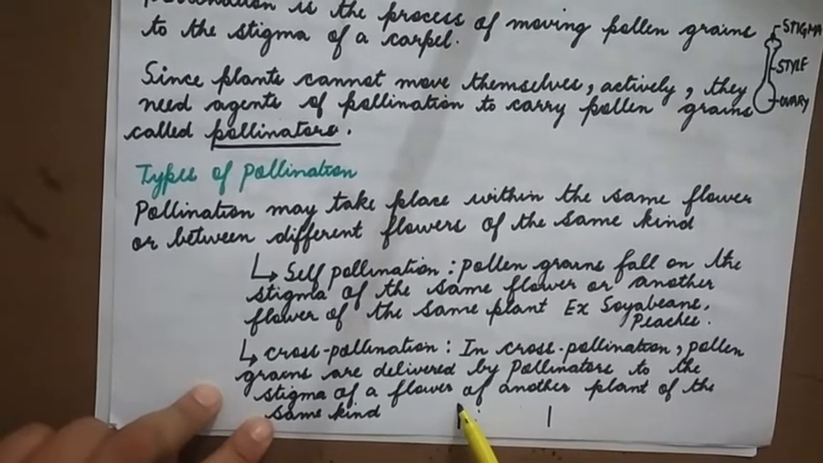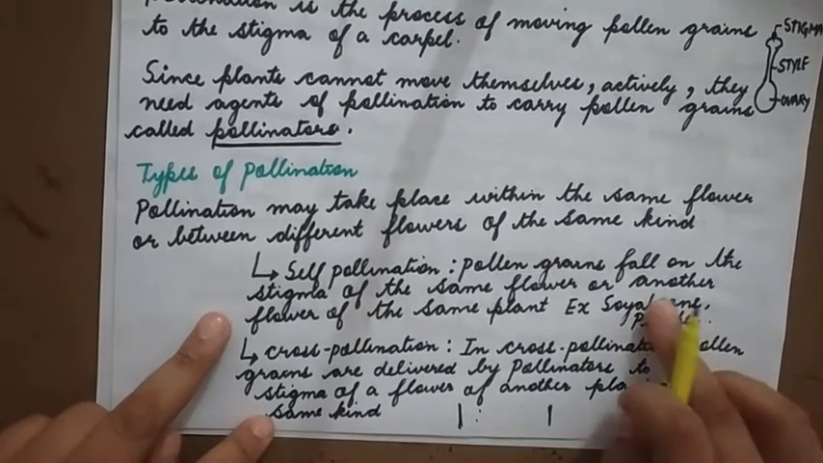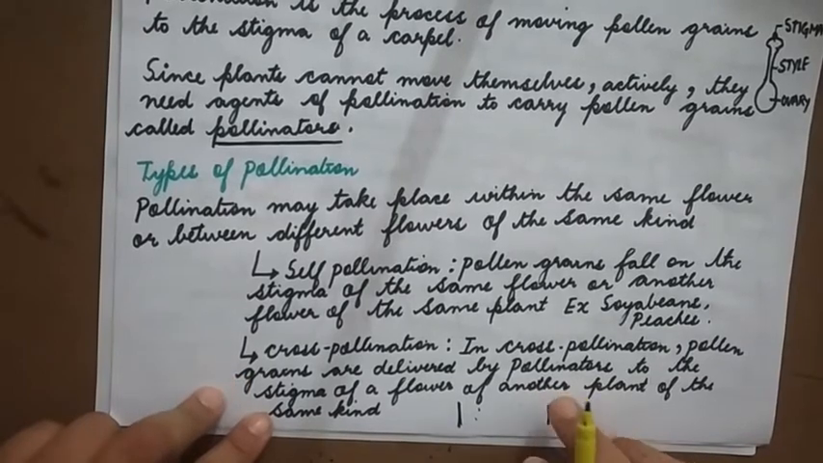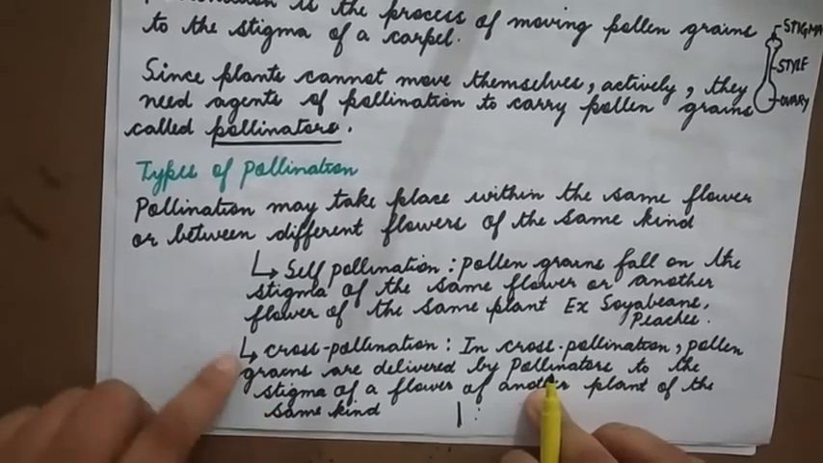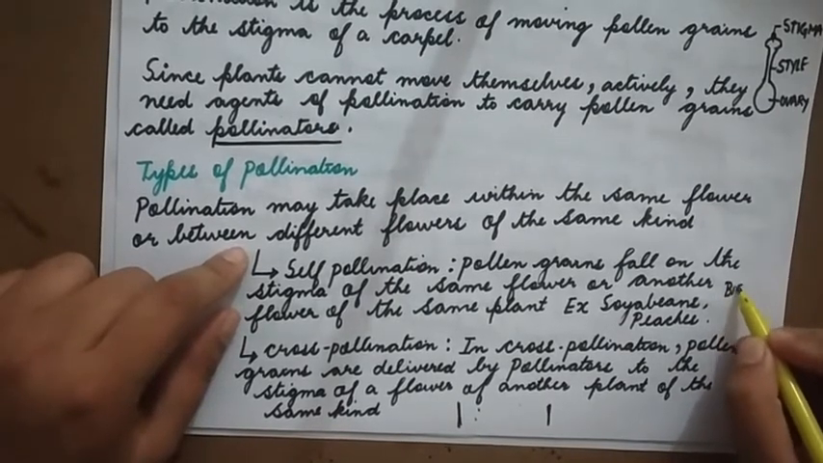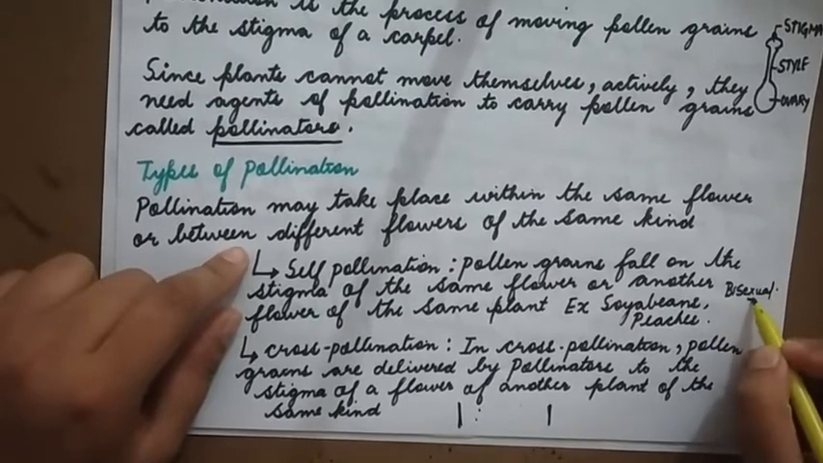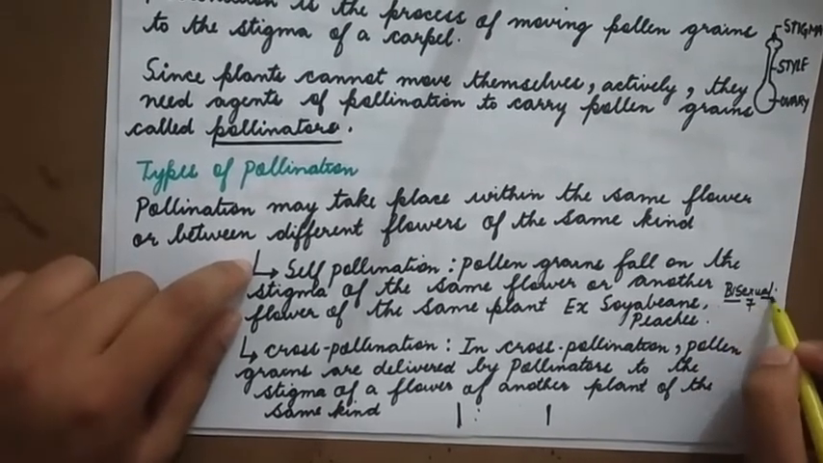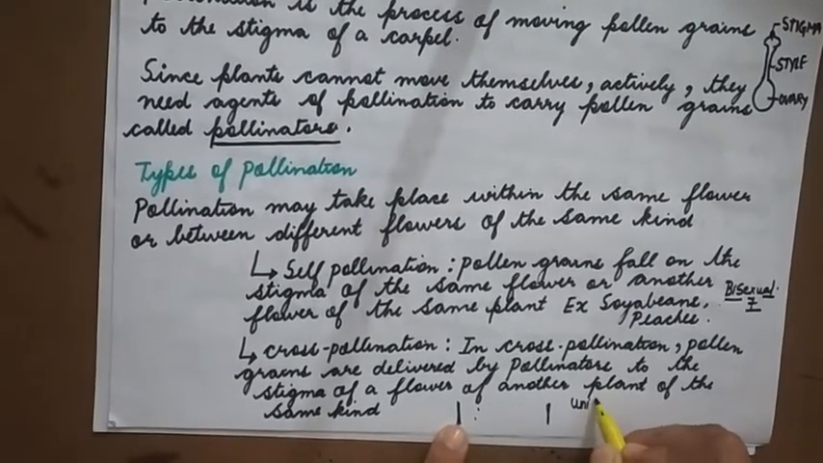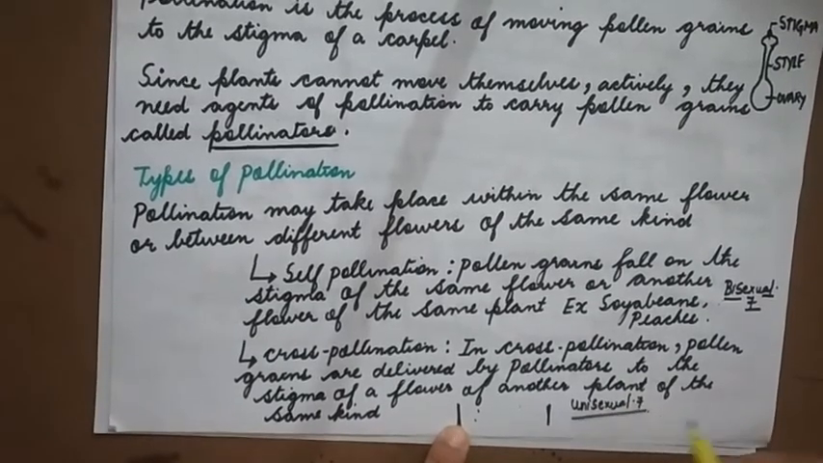Here the plants are a few distance apart. Earlier it was the same plant. Here there are two plants involved of the same kind. Usually self-pollination is seen in bisexual flowers, which have both male and female reproductive structures. Cross-pollination is usually seen in unisexual flowers. This is just for your information.